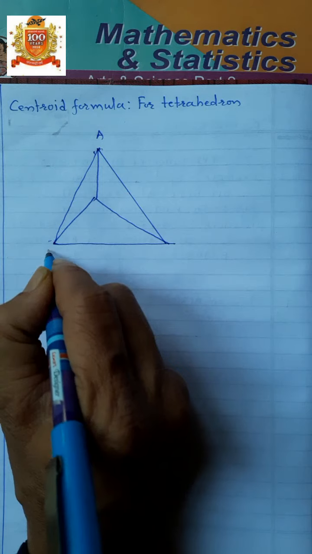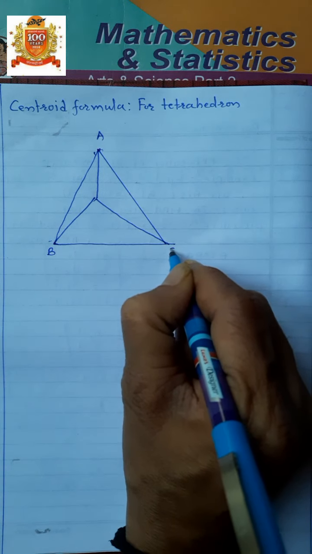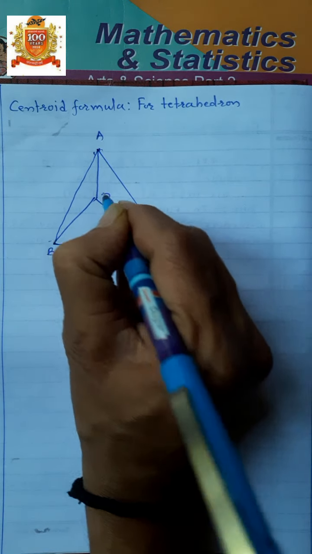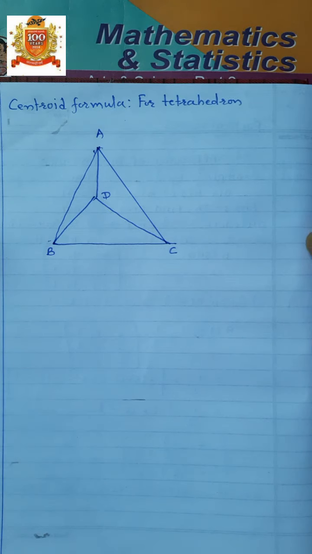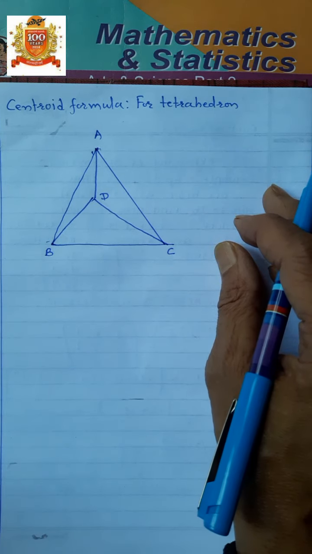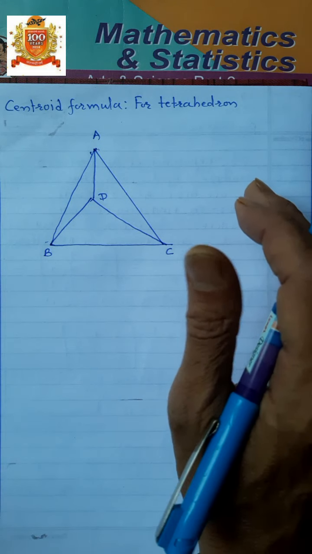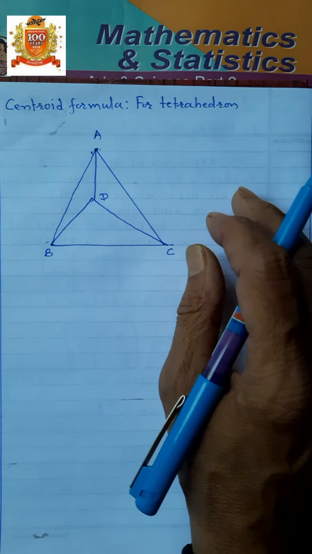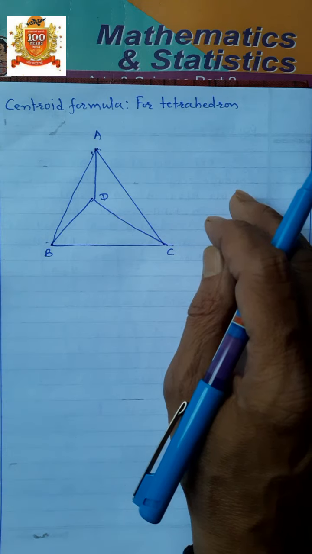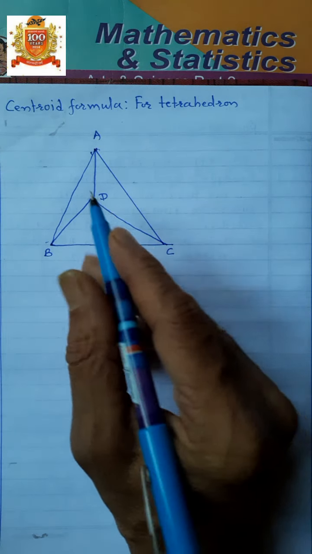A, B, C, and this is point D. This figure is called a tetrahedron, whose base is a triangle and whose other surfaces are also triangles.